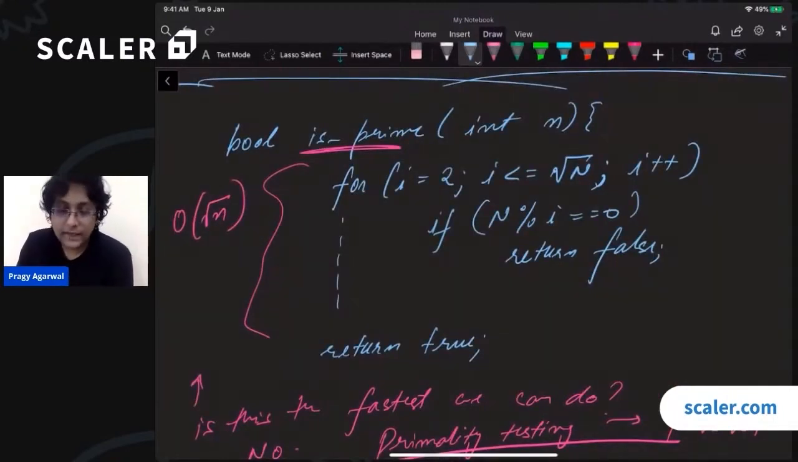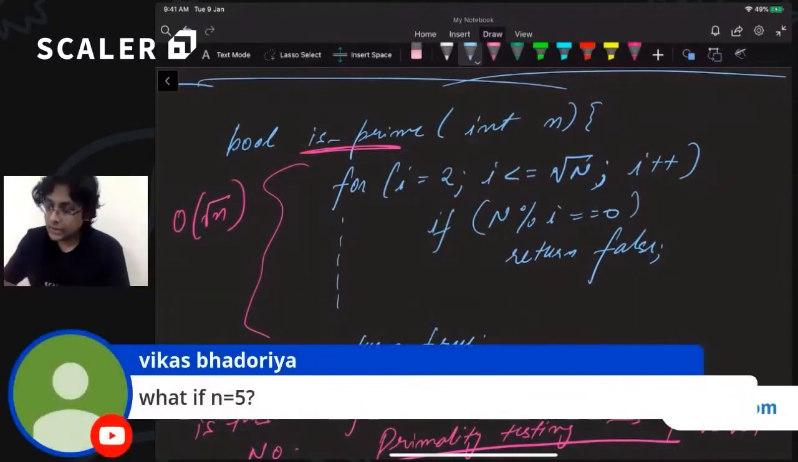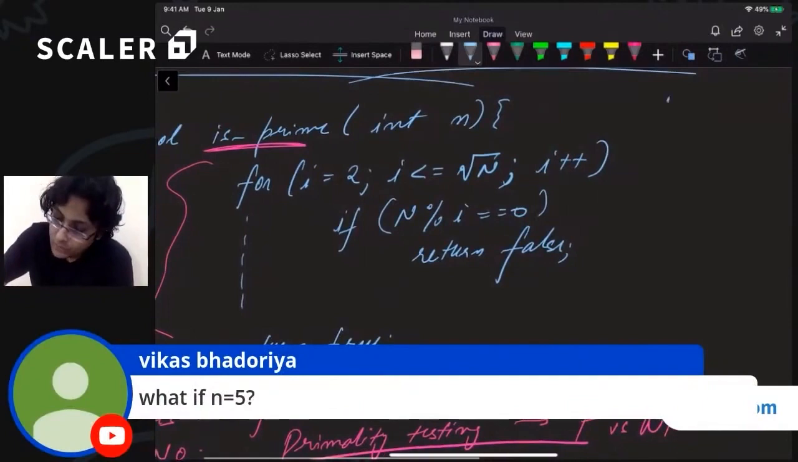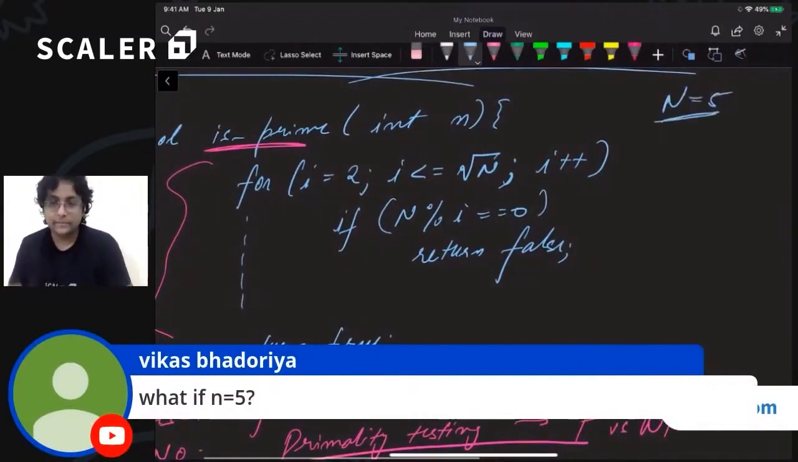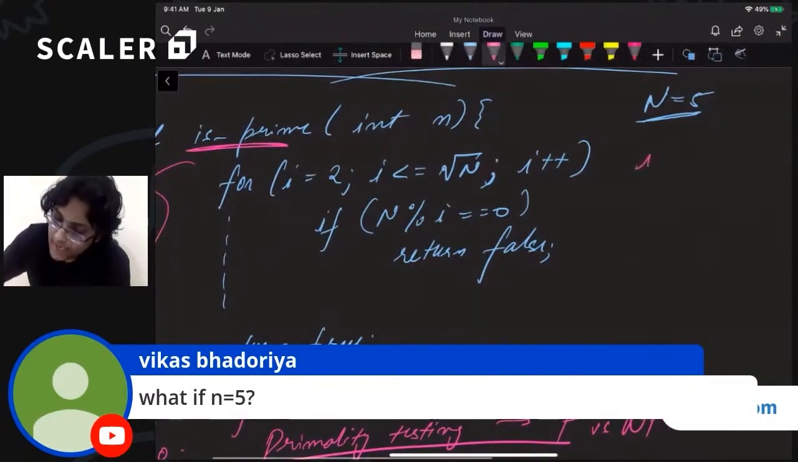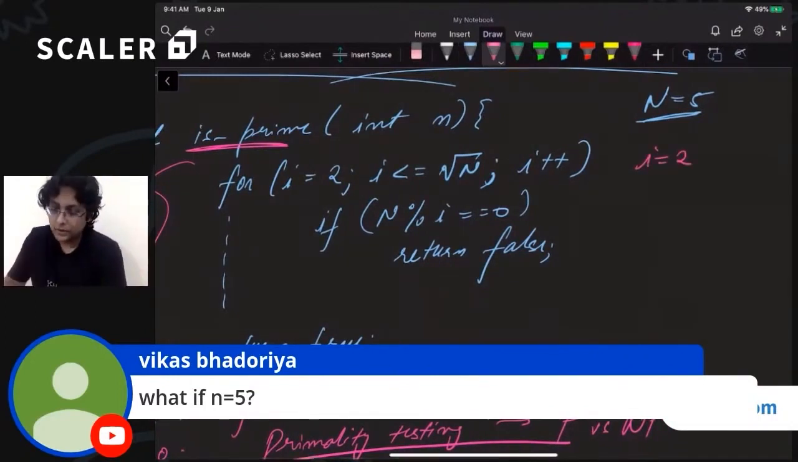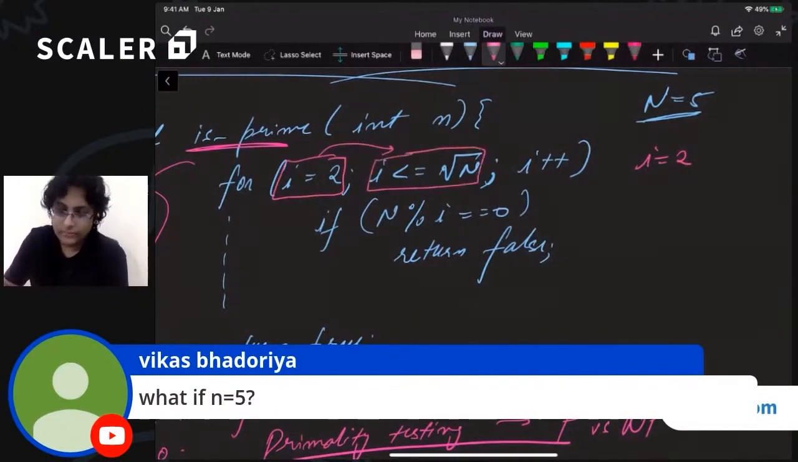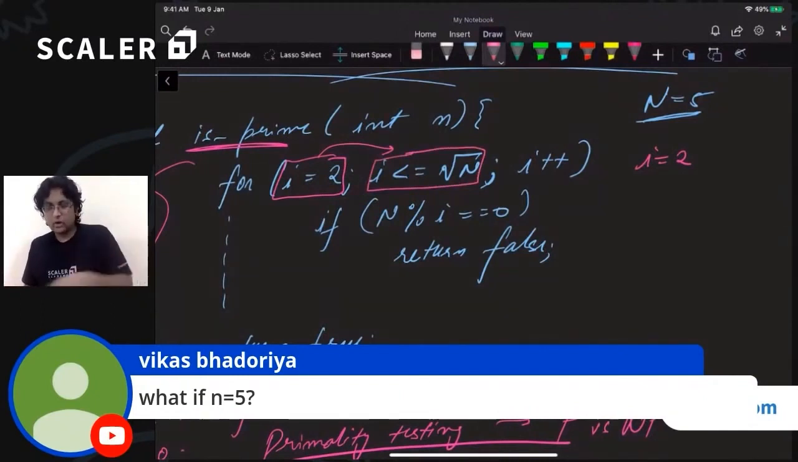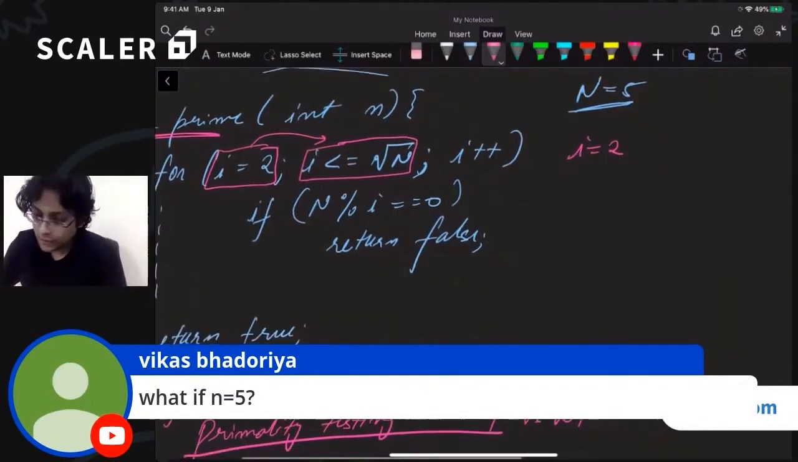Vikas says, what if n equals 5? So Vikas has a question over here. Let us look at this code and see what happens when n equals 5. Does this code work correctly? Right. So let us try that. First of all, we will say i equals 2. We will first come over here and check i equals 2. Then we will move on to the condition. That is how a for loop works. We initialize, we check the condition, we go inside the block, we increment, and we check the condition again, right? So we will check this condition.